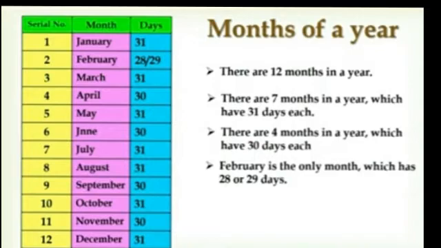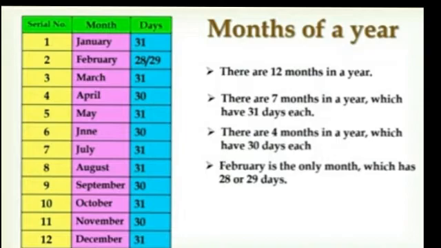So children, there are 12 months in the year. Which are they? January, February, March, April, May, June, July, August, September, October, November and December. So children, these are our 12 months of the year.